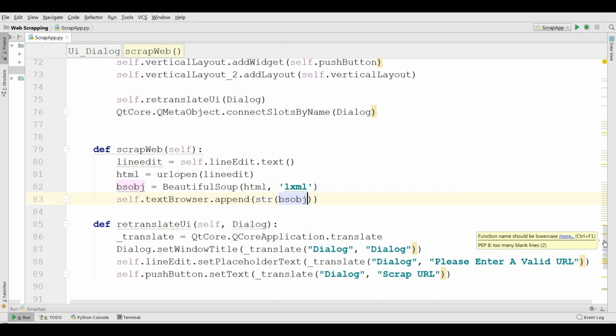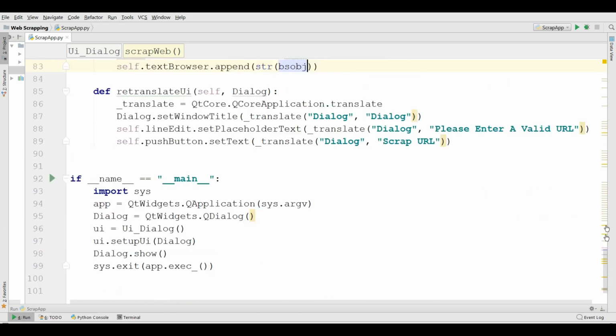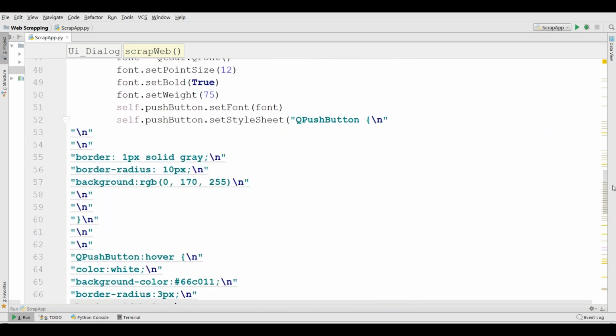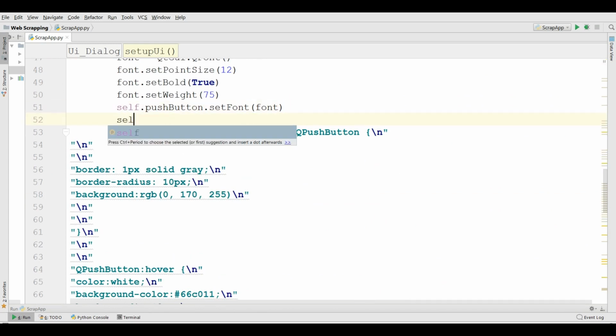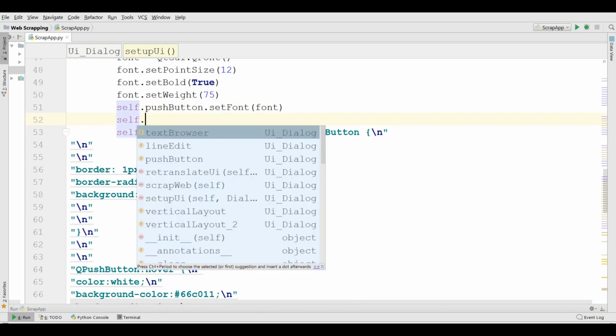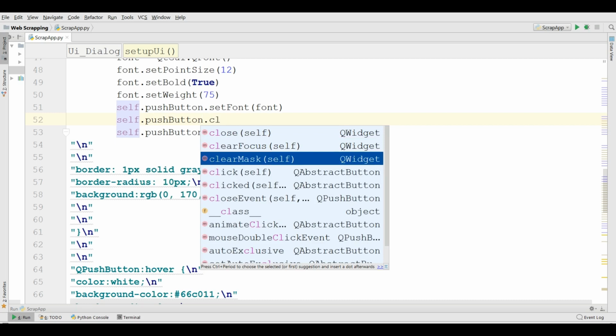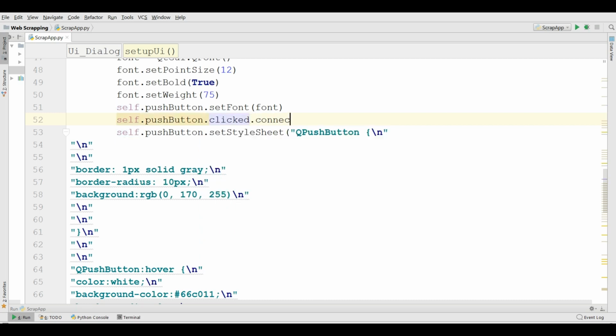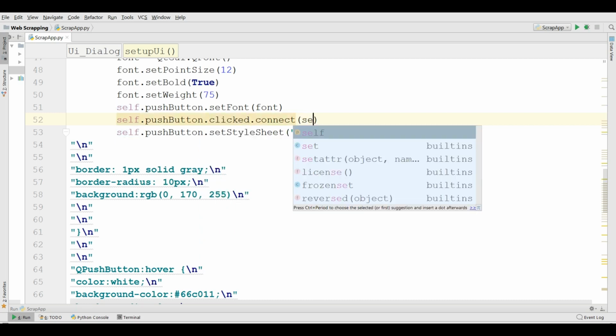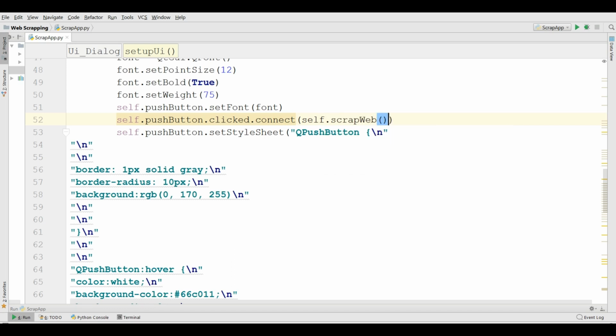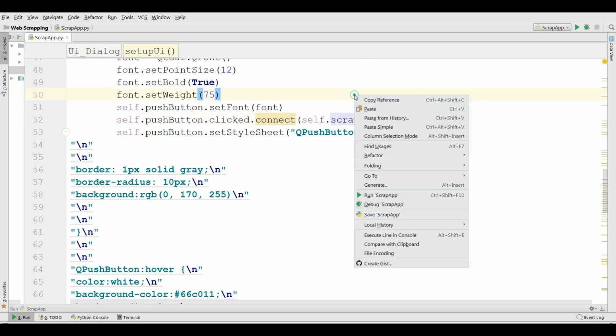After this find your button. I think it should be in here, in your push button, and in this section we are going to write self.pushButton.clicked.connect(self.scrap_web).